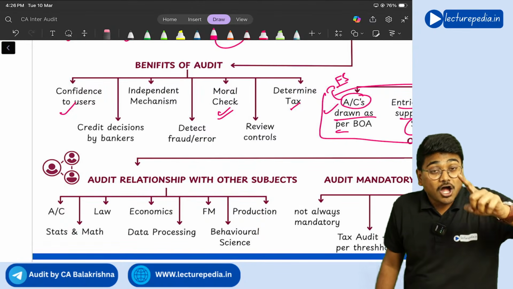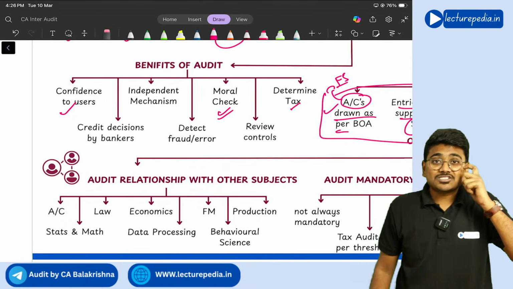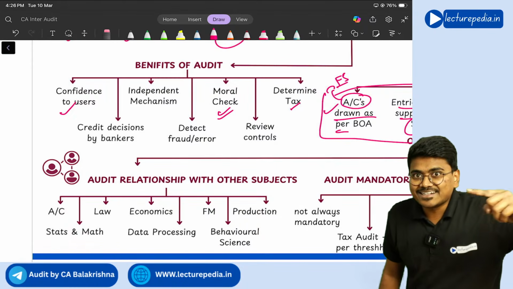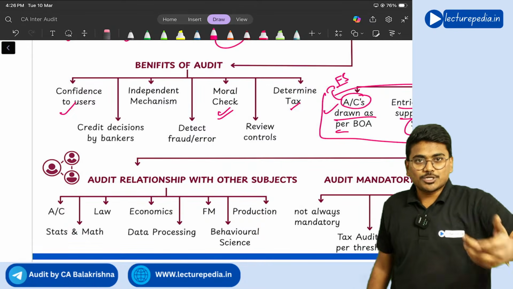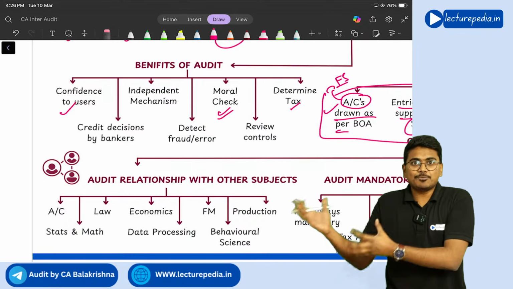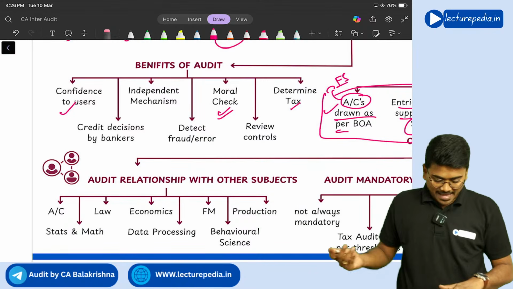So here, audited financial statements are also helping the bankers to take a credit decision, correct or not, whether to give a loan or not. For taking that credit decision, audited financial statements are helping the bankers.